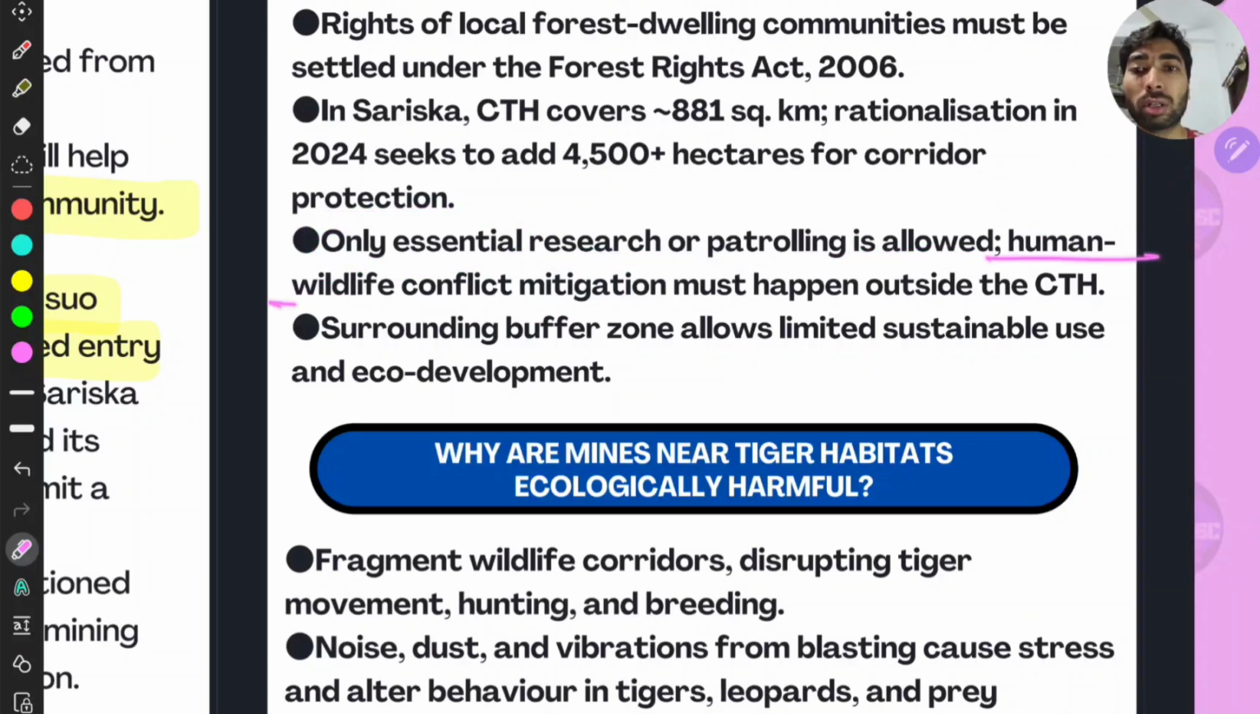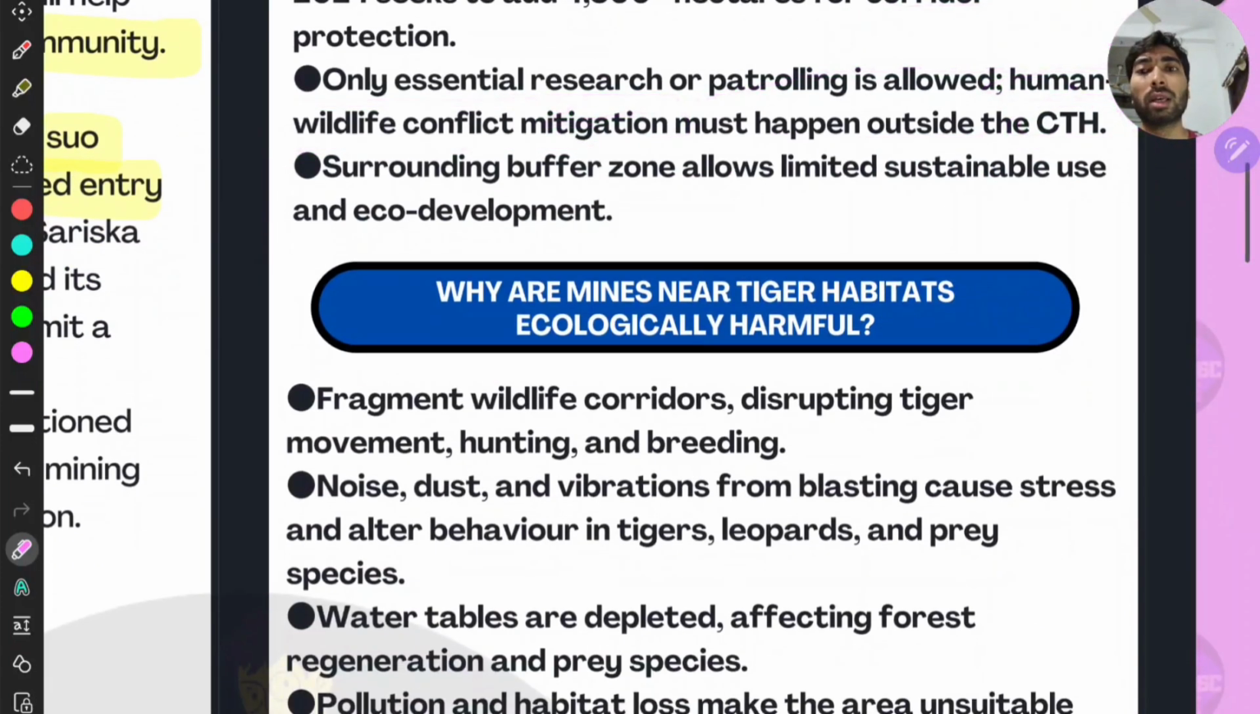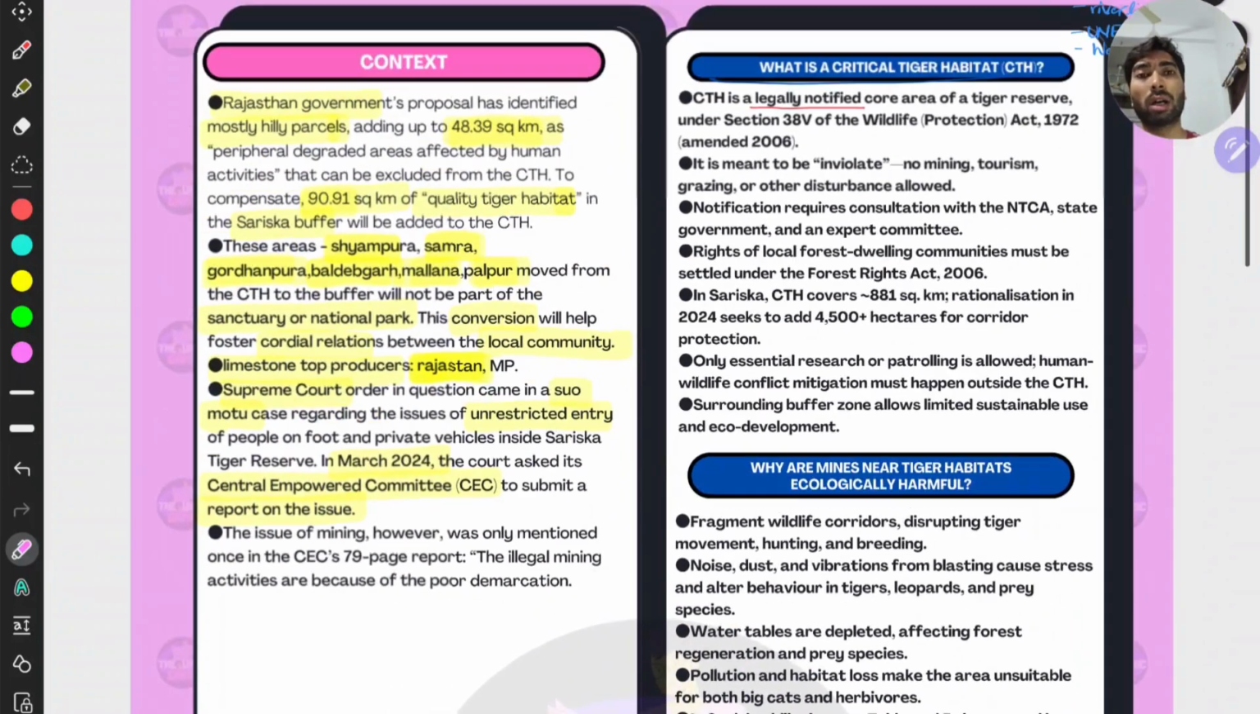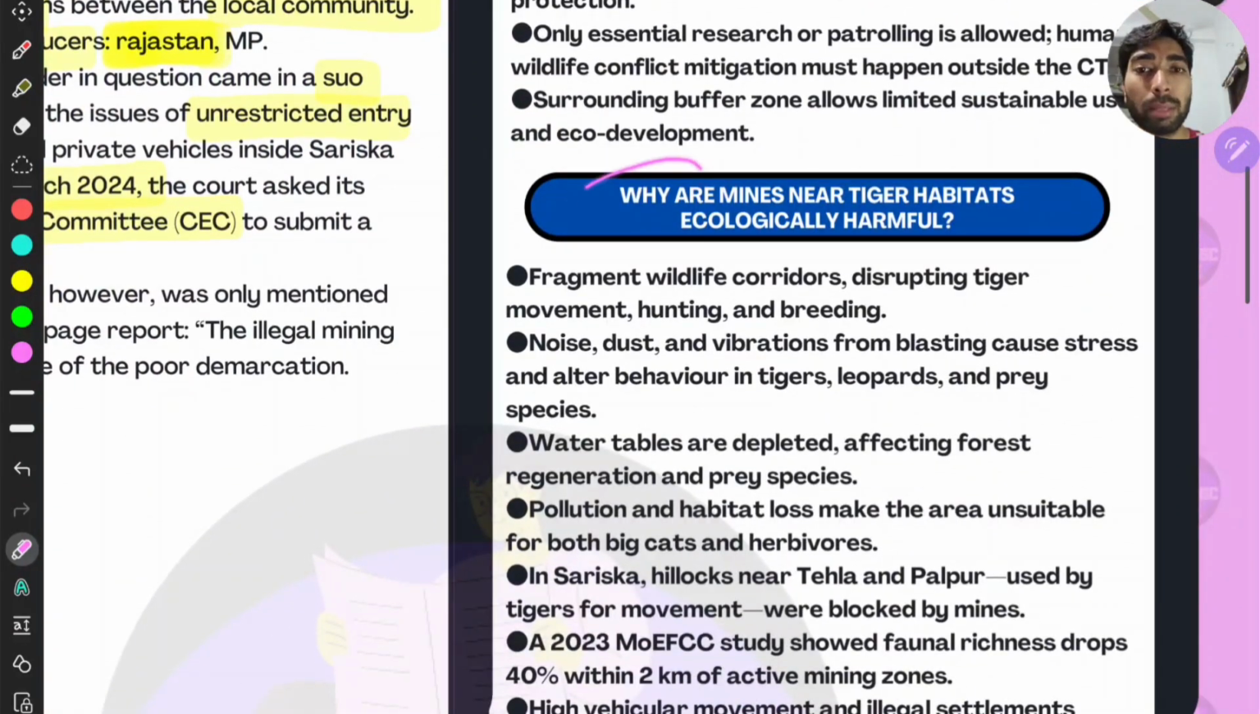And human wildlife conflict mitigation must happen outside the CTH. That is what the buffer zone is for, right? Buffer zone. This is for this, right? Wildlife conflict mitigation, human wildlife, right? The surrounding buffer zone allows limited sustainable use and eco development, right? The next, about the critical tiger habitats, we have done it, and we shall go into the main problem.